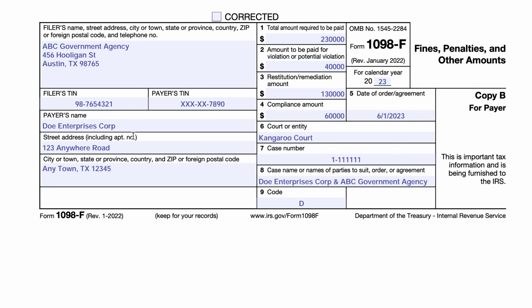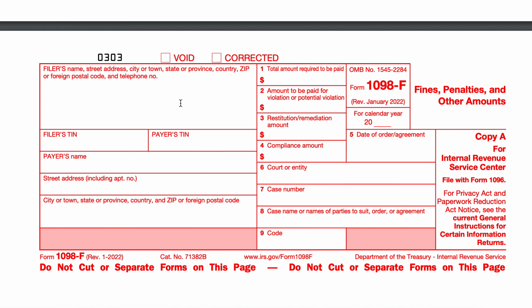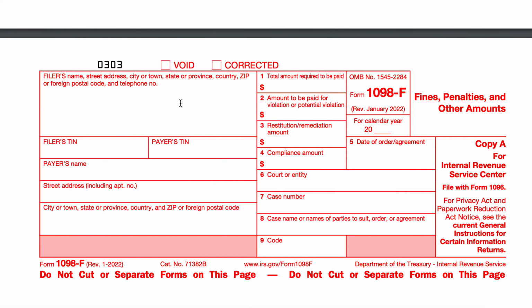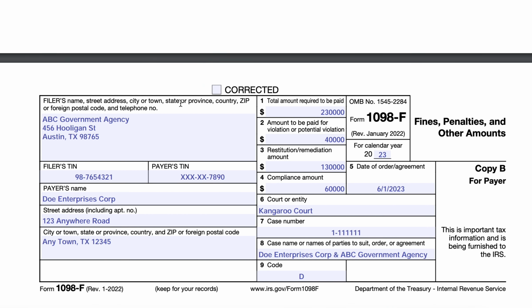So you'll see their information, name, street address, taxpayer ID for both the filer and the payer. You'll notice that the filer's taxpayer ID is not truncated. However, the payer's usually is. However, this is the copy that's issued to the payer. The copy that goes to the IRS, which is this form right here, Copy A, will not have that information truncated. So it will have the complete taxpayer ID number.